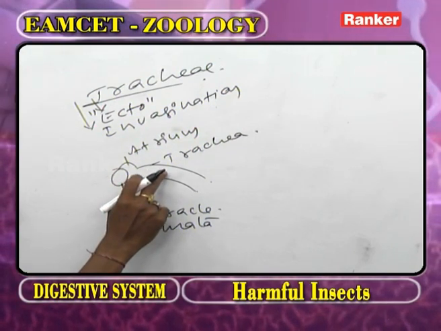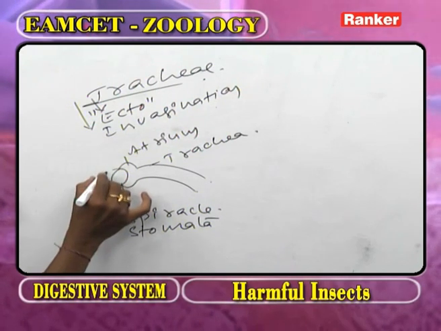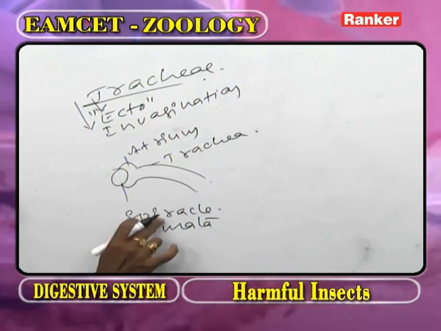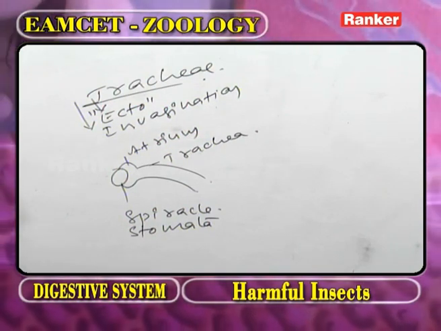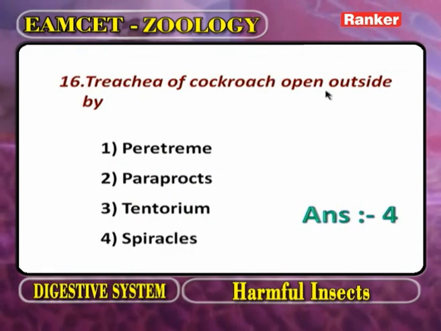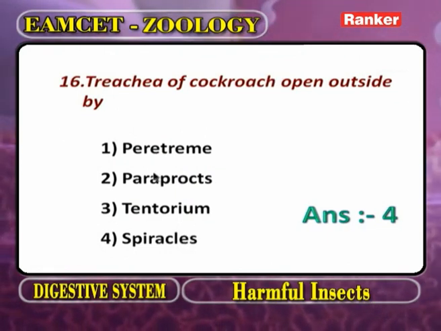The trachea open on the body surface with the help of the spiracles. Now, what is the question? The trachea of cockroach open outside by. One is peritoneum. Now we are getting a doubt.